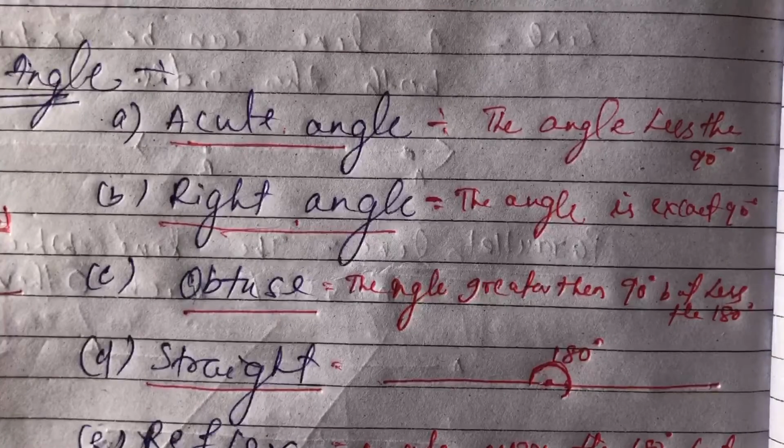The reflex angle is more than 180 but less than 360. Complete angle is exactly 360. And zero angle is where no angle is formed. Clear? If you have any doubt, you can ask me.